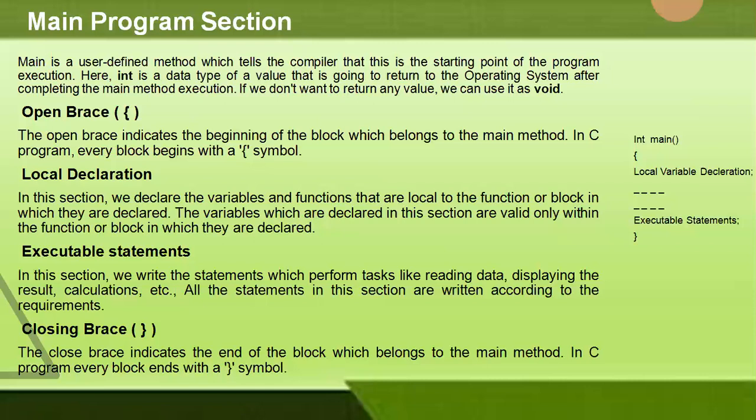Then we have executable statements, and we write these statements which perform the tasks like reading the data, displaying the results, calculations, etc. And all these statements in this section are written according to the requirements. And finally, we need to close the braces indicating the end of the block which belongs to the main method. So in C program, every block will end with this close brace.